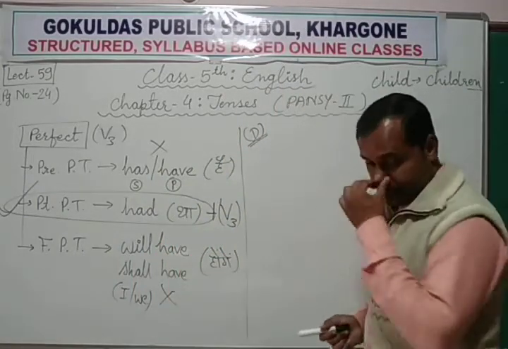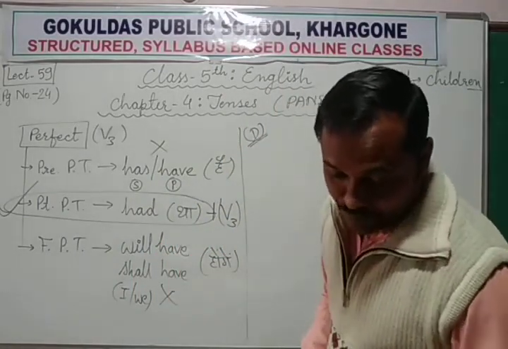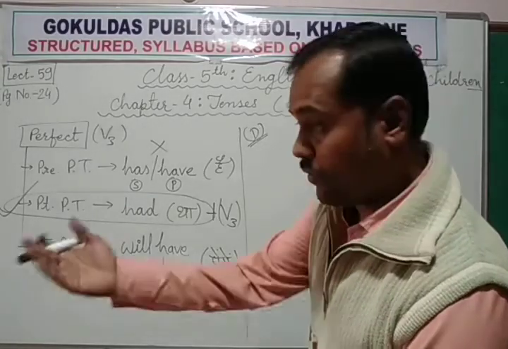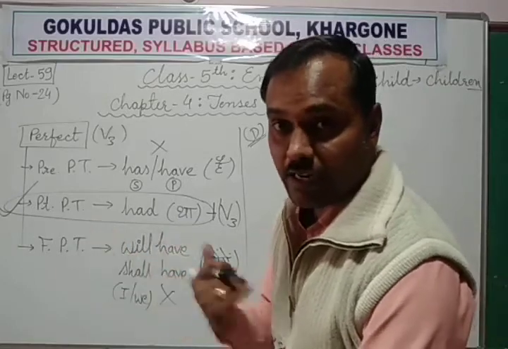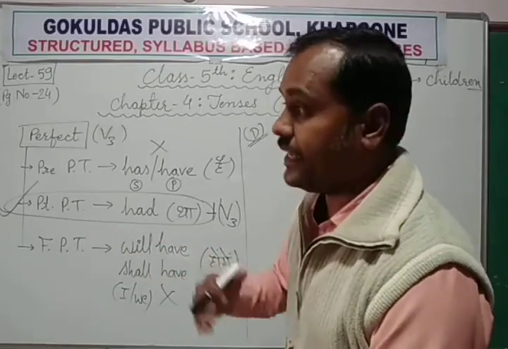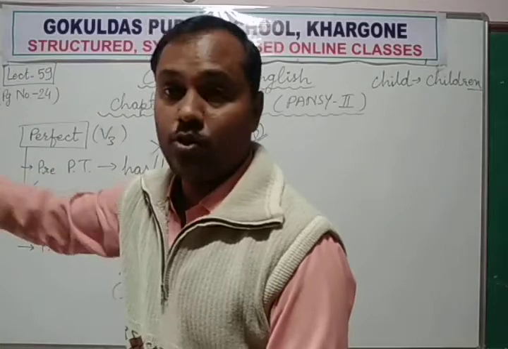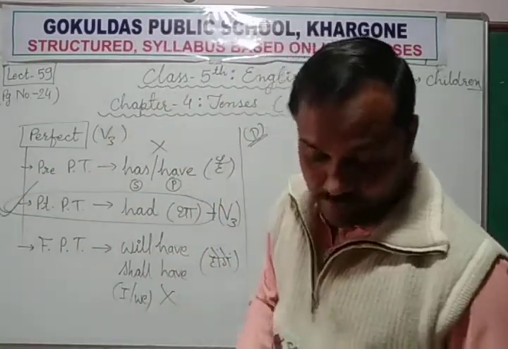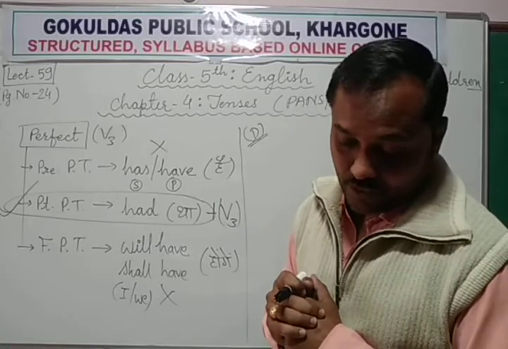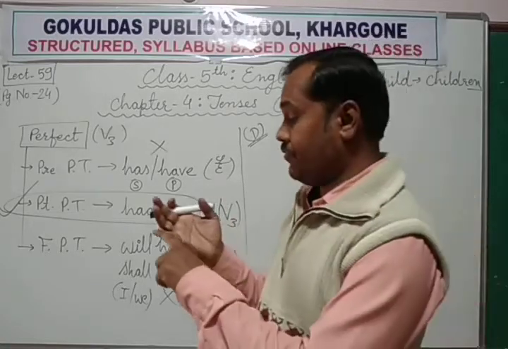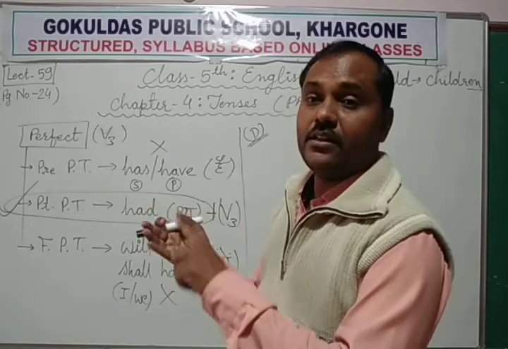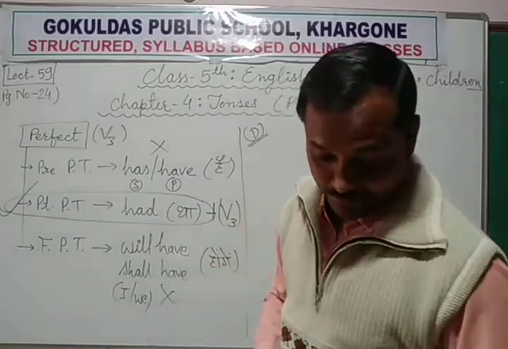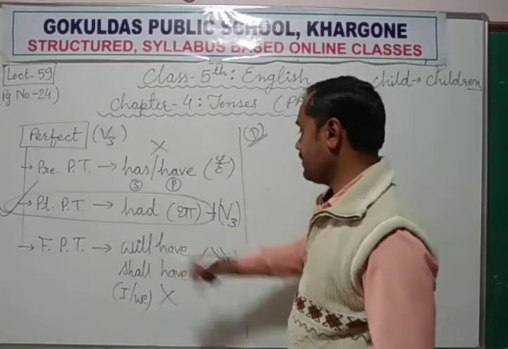Now let me tell you, the train, the base form of the verb is given, arrive, आना, पहुंचना, इधर आना. Reach means वहां पहुंचना, दूर जाके पहुंचना. And arrive means आ पहुंचना. So the train, third form of arrive: arrive, arrived, arrived. Third form will be used, arrived, along with had.